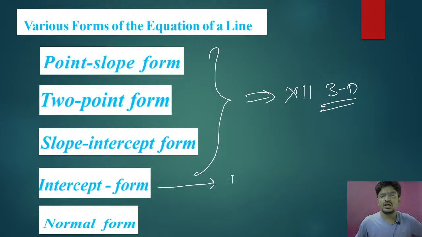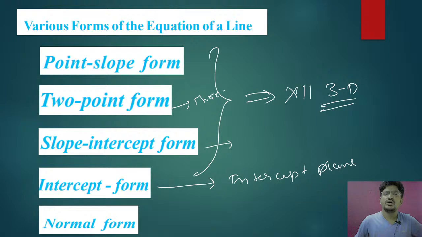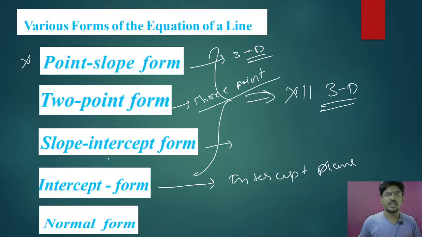There you are going to learn intercept form of plane, and you are also going to learn the 3-point form, again in 3 dimensions. Okay, so some of these concepts, point slope form, and this with a 3-point you are going to learn. Slope intercept form will not be there, intercept form will be there, and normal form will not be there. Okay, so these two are important. Clear?